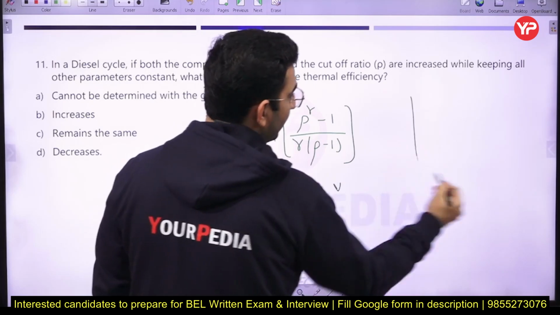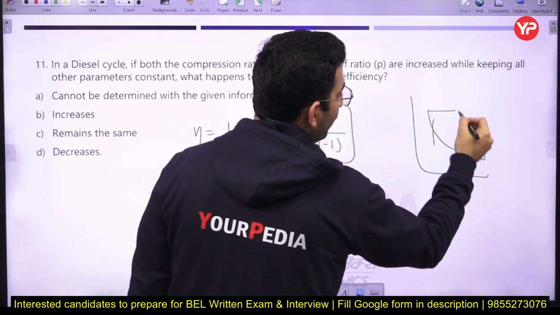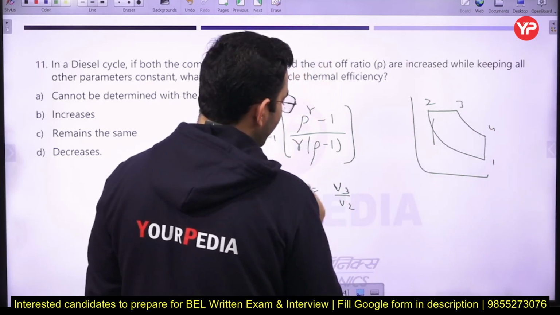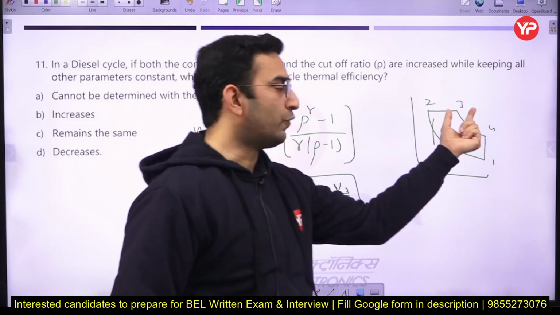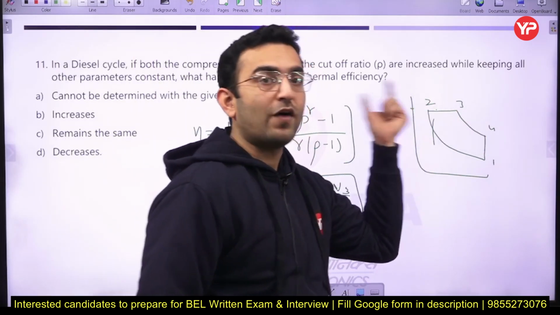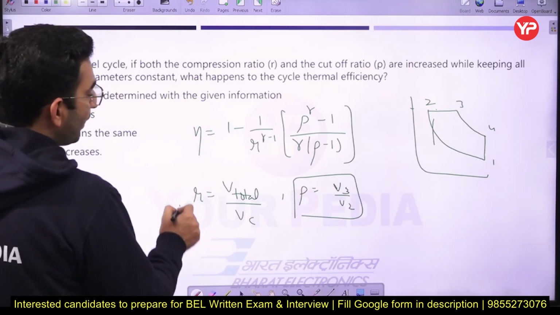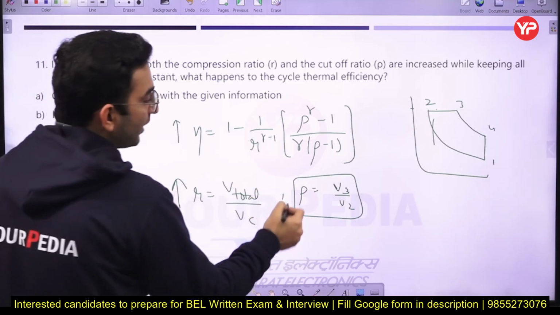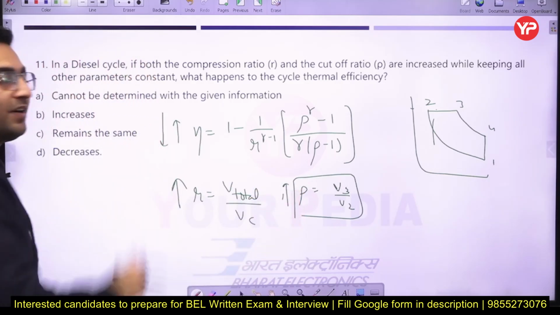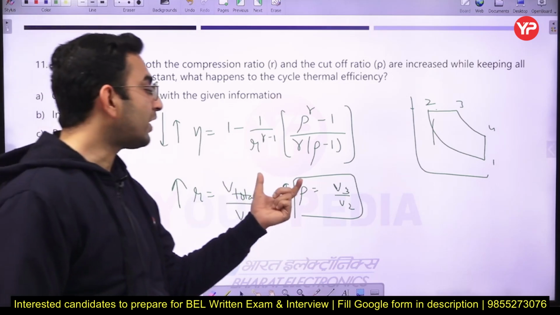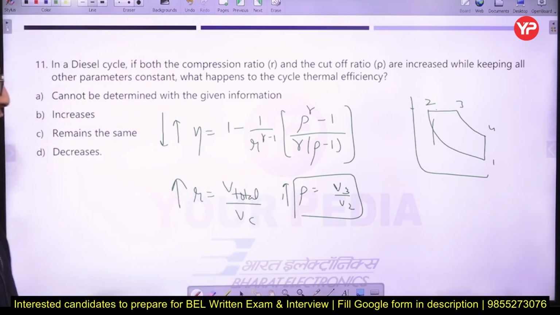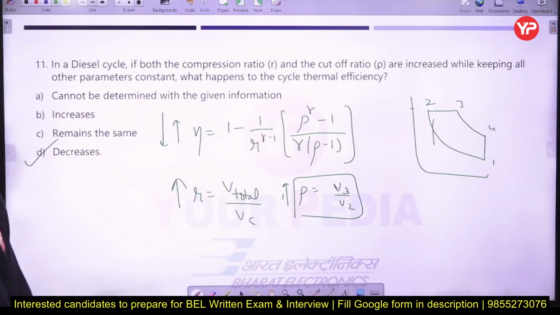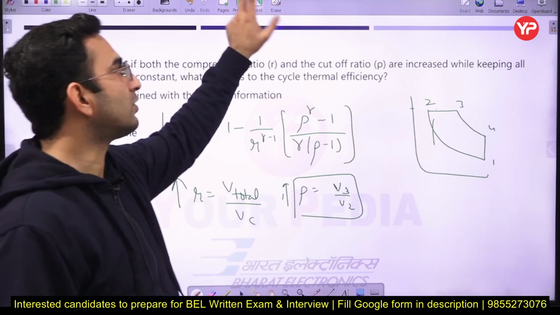If you draw a simple diesel cycle here, the cutoff ratio is basically the ratio of V3 by V2, the volume before expansion divided by the volume after compression. If you increase the compression ratio, the corresponding efficiency will increase, but if you increase the cutoff ratio, the corresponding efficiency will decrease. But the net effect of the cutoff ratio is more as compared to the compression ratio, so we can say if the cutoff ratio is increased, the efficiency of a diesel cycle will reduce. So option D is going to be the correct answer of this question.